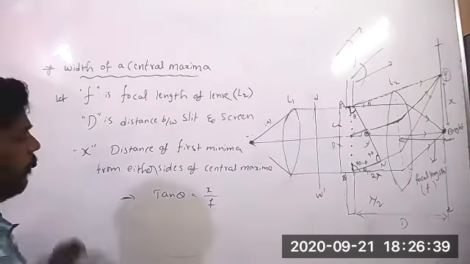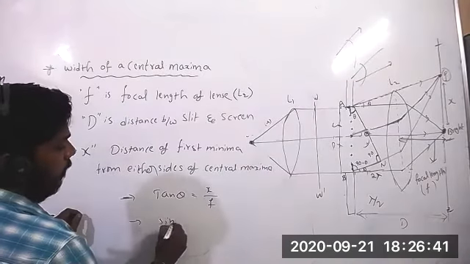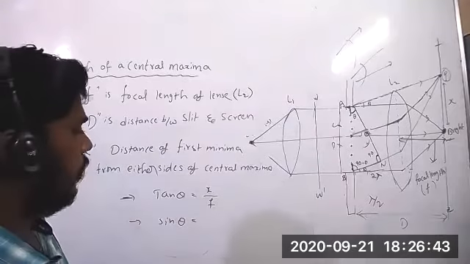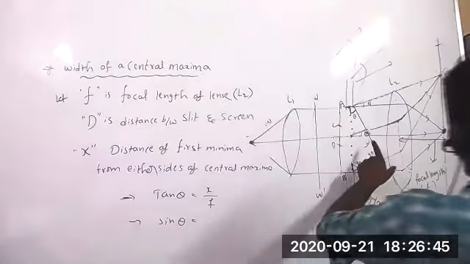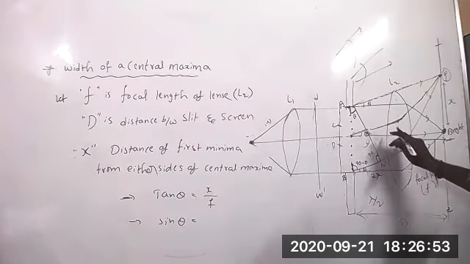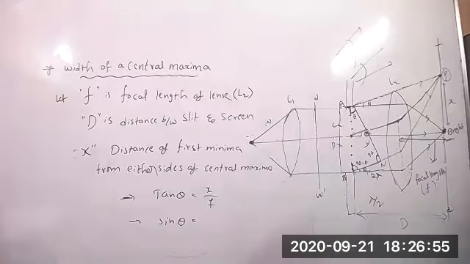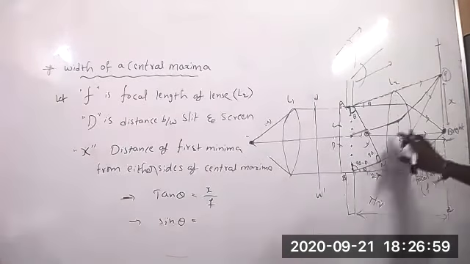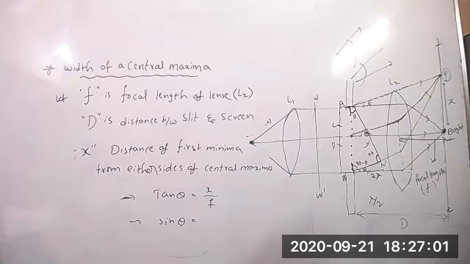From sin theta, sin theta equals opposite side by hypotenuse.